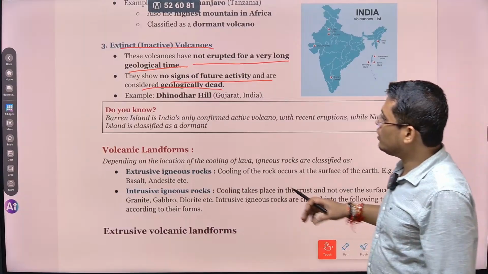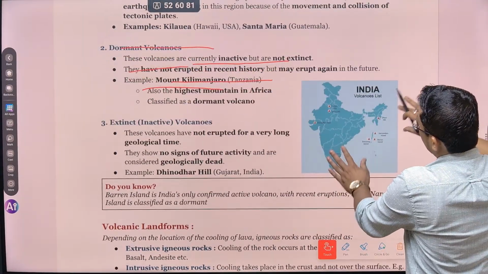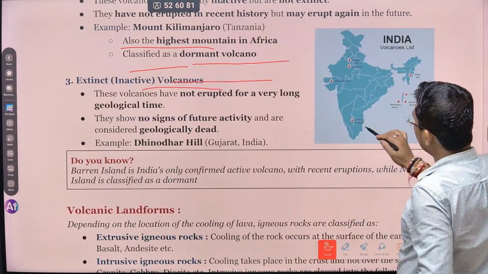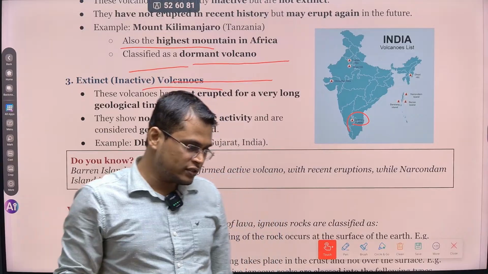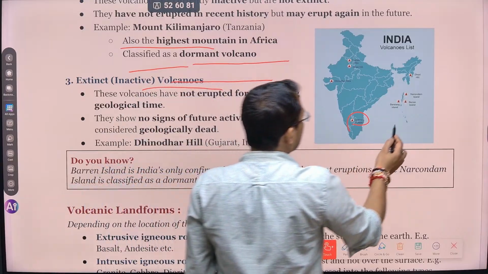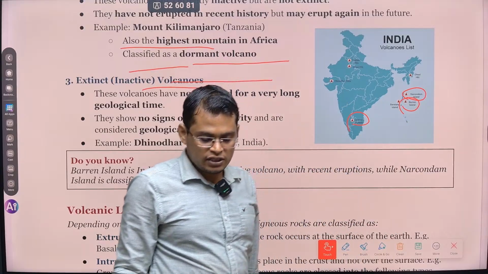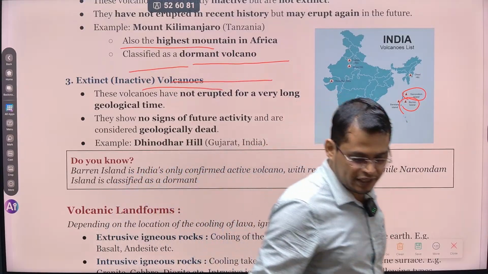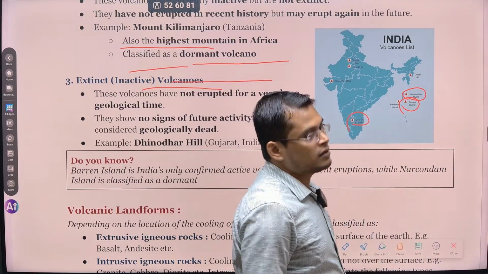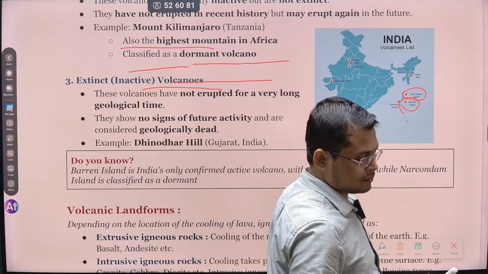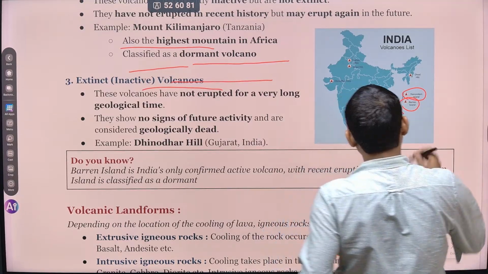Okay. In India also we find some locations with volcanic activity. For example, the Deccan Plateau has volcanic origin. We are going to discuss that as we proceed. Here Narcondam is an extinct volcano. Barren Island, there is a recent volcanic eruption in Barren Island. So this is the only active volcano of India. India has one active volcano right now, whose name is Barren Island. Recently there was volcanic activity on this Barren Island.